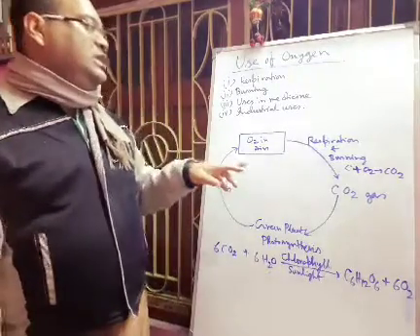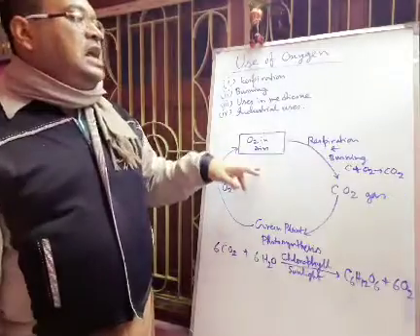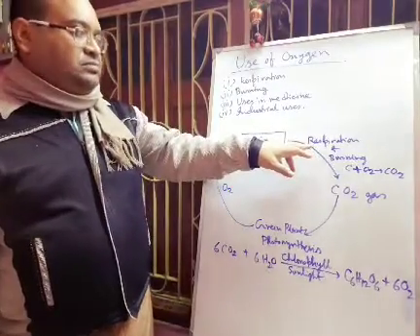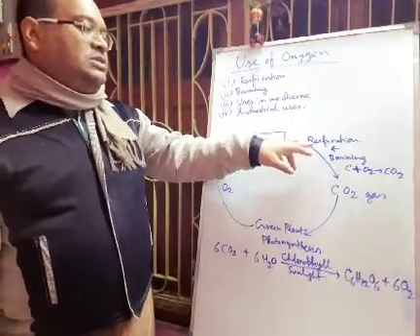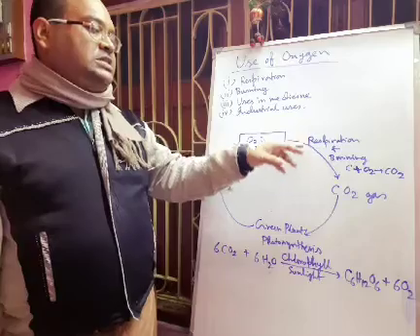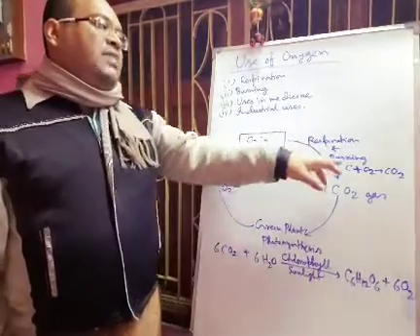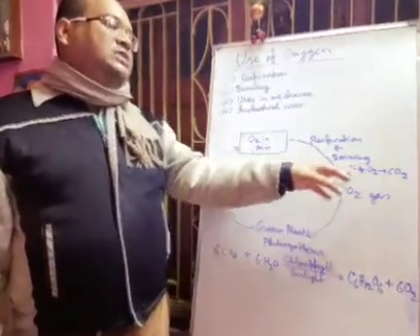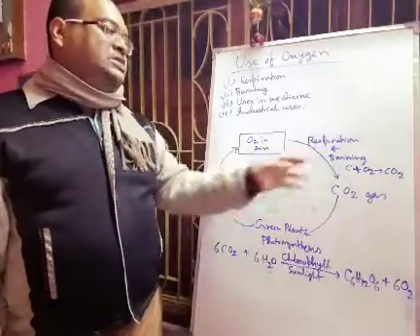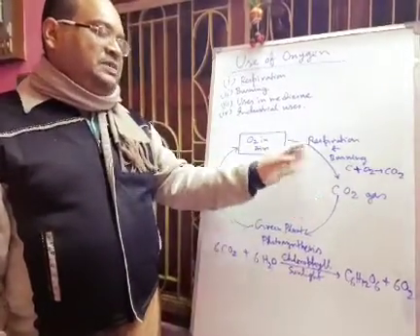Okay, so here we are showing that oxygen is present in air. During respiration, just the opposite reaction of photosynthesis, C6H12O6 is reacting with oxygen, forming carbon dioxide, water, and a huge amount of energy. And in burning, carbon is reacting with oxygen, forming carbon dioxide. In this way, carbon dioxide gas will be produced by respiration and burning.